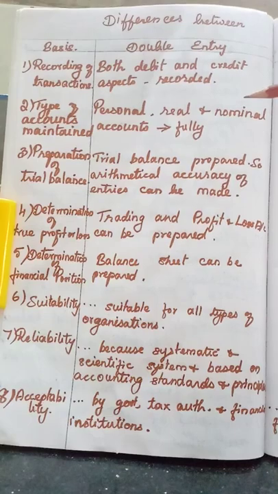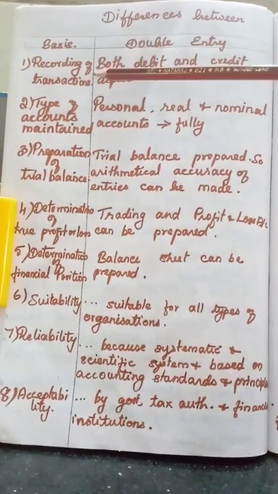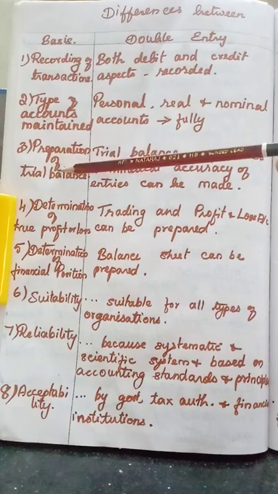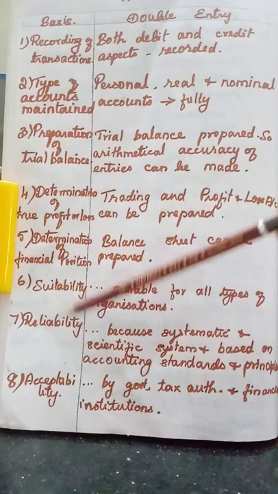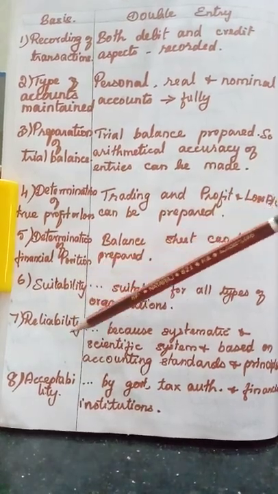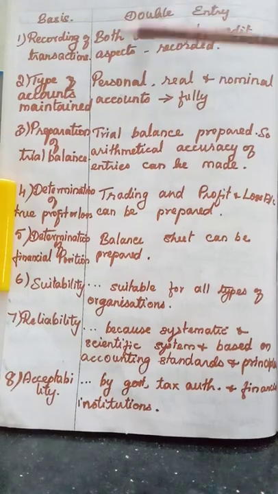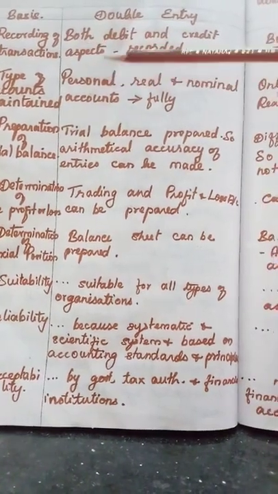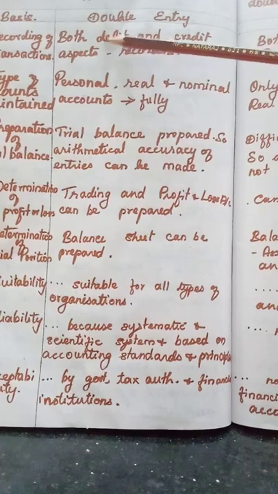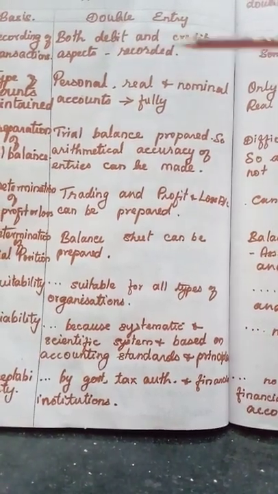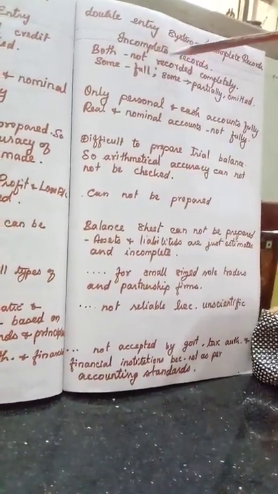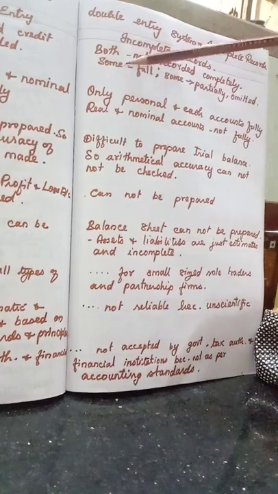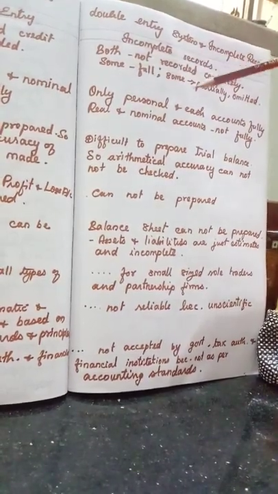First one, recording of transactions. It is in order: recording of transaction, type of account, trial balance, then profit, then financial position, balance sheet, then suitability, reliability, acceptability. What about the recording of transaction? Just two aspects you have to remember. In double entry, both debit and credit aspects of a transaction are recorded. Here, both debit and credit aspects are not recorded completely. Some transactions are recorded completely, some are recorded partially, and some are omitted.